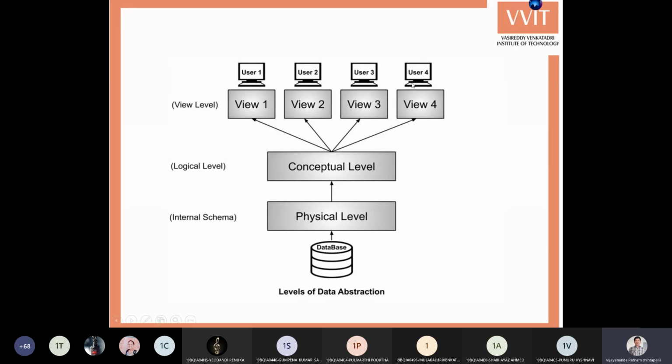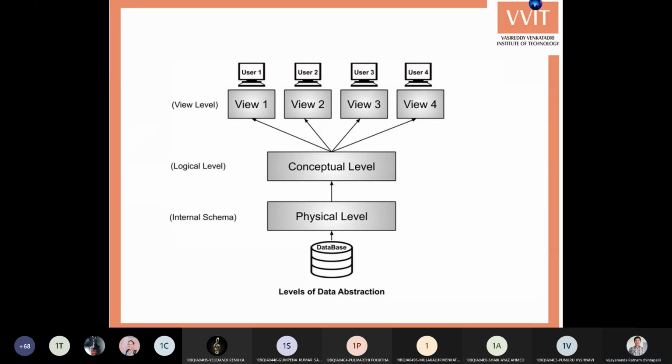Suppose user 4 is a principal, he can view all the 3000 students' data. So based on their privileges, everybody is having a different view. This is nothing but the view level. What this level shows is what data, or how data, should be visible to the end user. So what data is actually visible? What is the view?